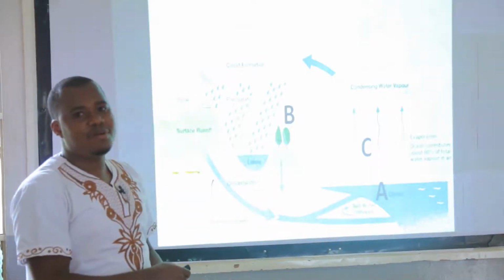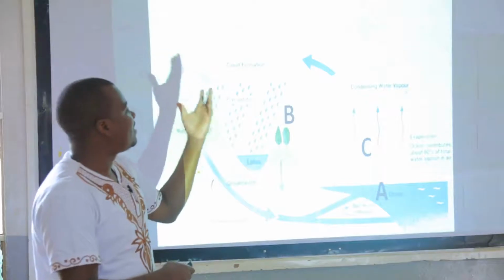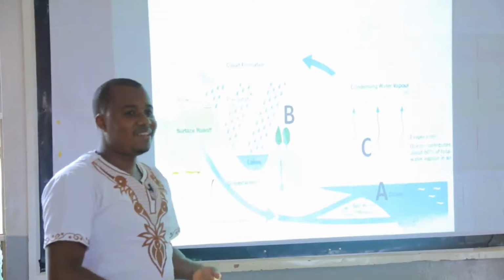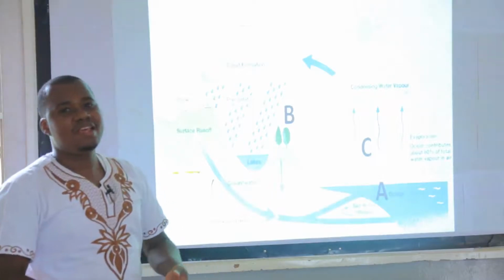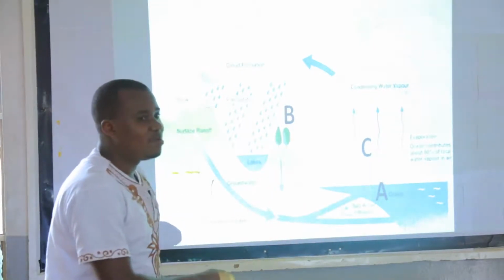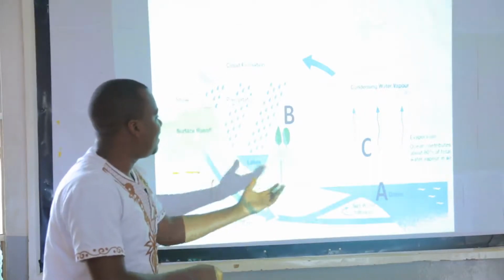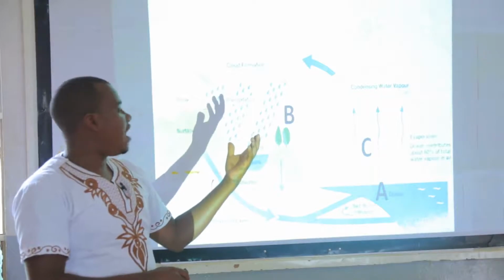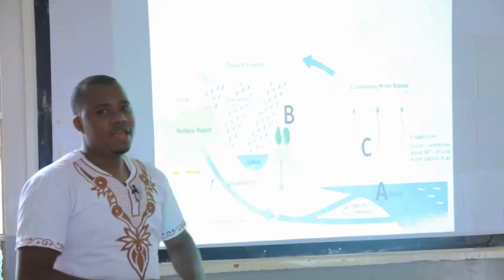Remember we talked about the three processes up. We had evaporation, we had condensation, and we also had transpiration. So evaporation occurs on water bodies. So when the sun hits this, it will evaporate. And you know the meaning of the term evaporation.